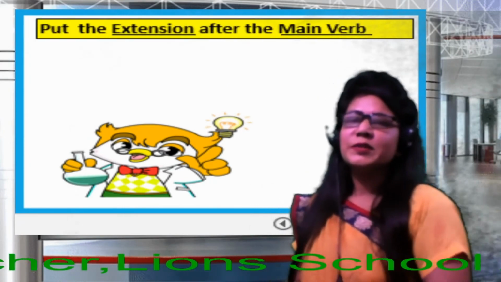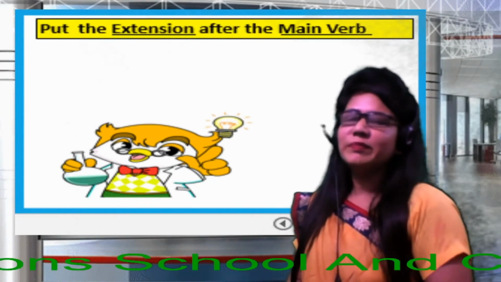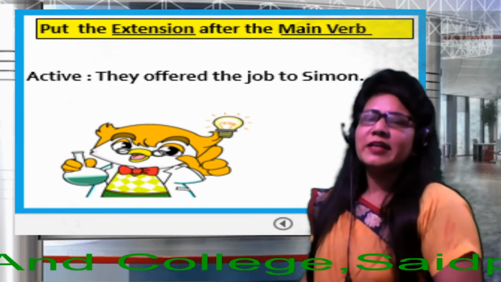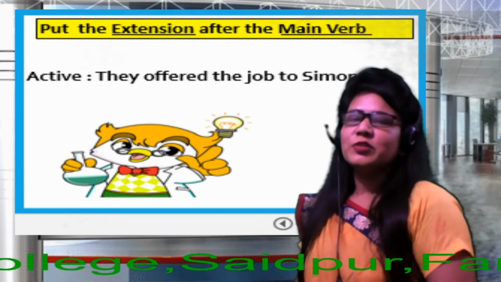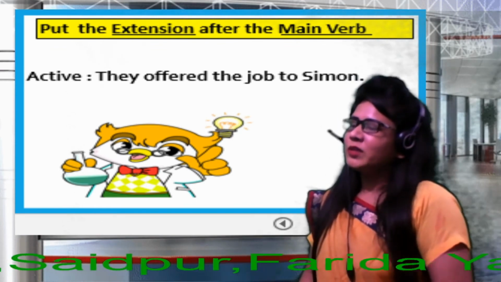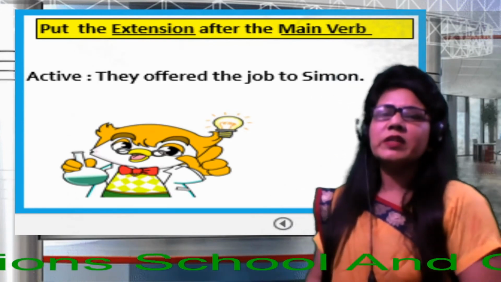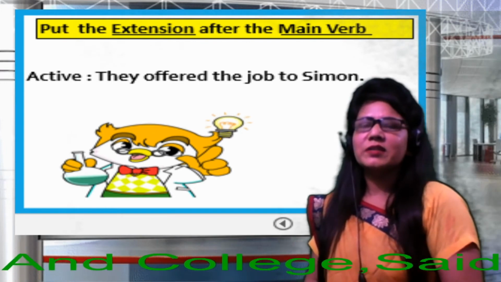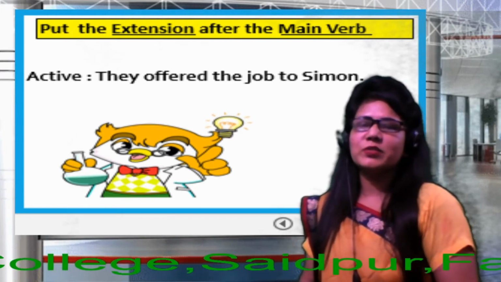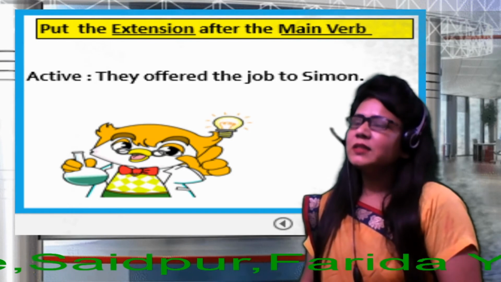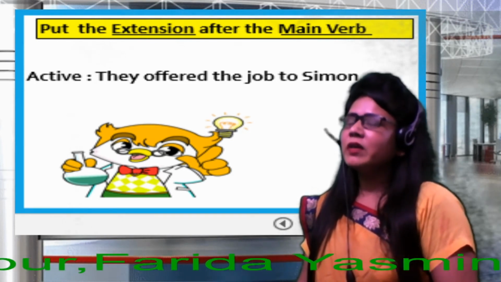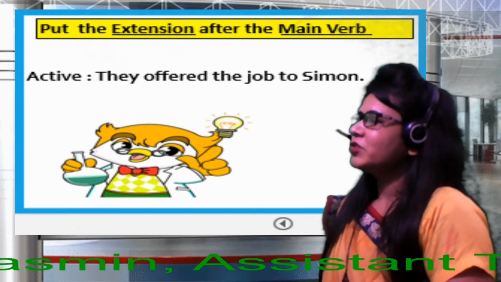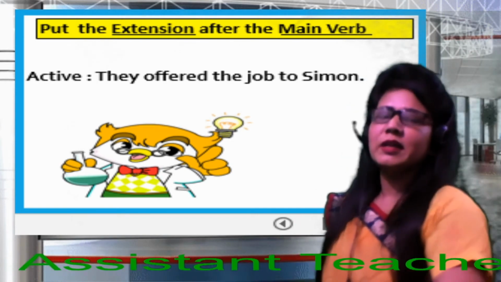See, dear learners, put the extension after the main verb. You may get an extension in any sentence. So at that moment, how do you do it? They offer the job to Shimon. This is the structure of active voice, dear students. So now we'll change it into passive whenever you see an extension in any sentence. So in this way you can sense, dear students. Just see and follow carefully.